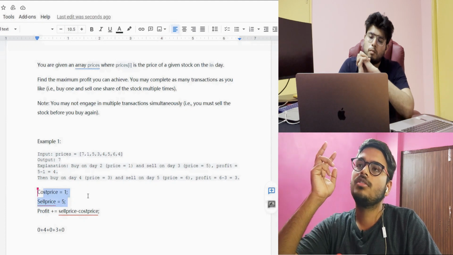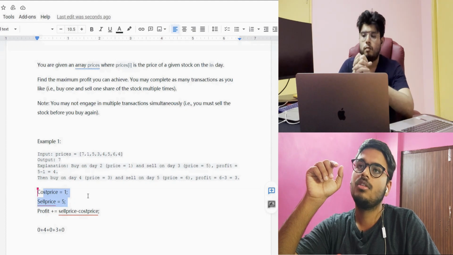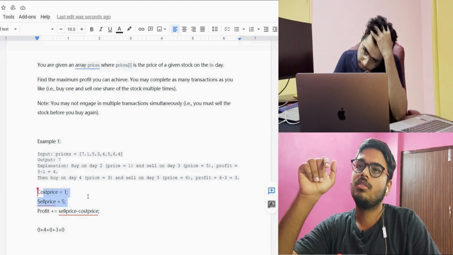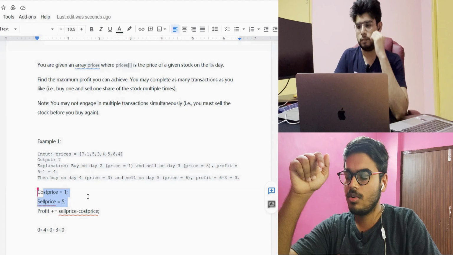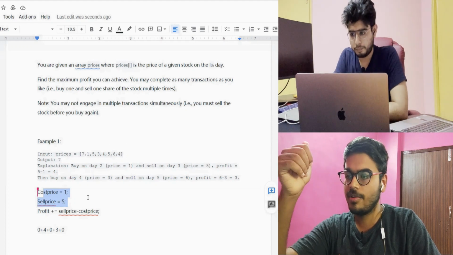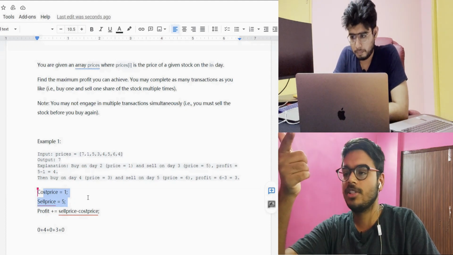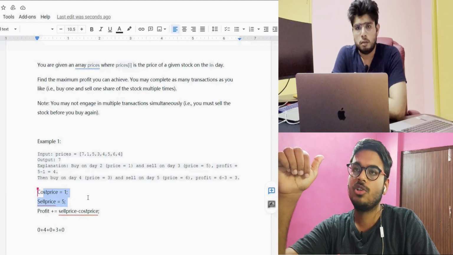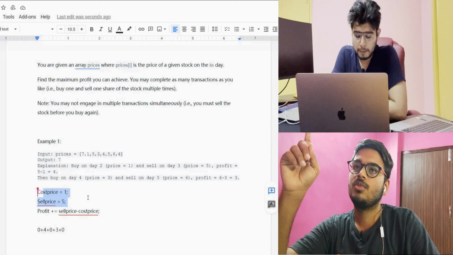What we can take is that if 5 is less than 1, okay, so 5 can be our selling price, 1 can be our cost price.